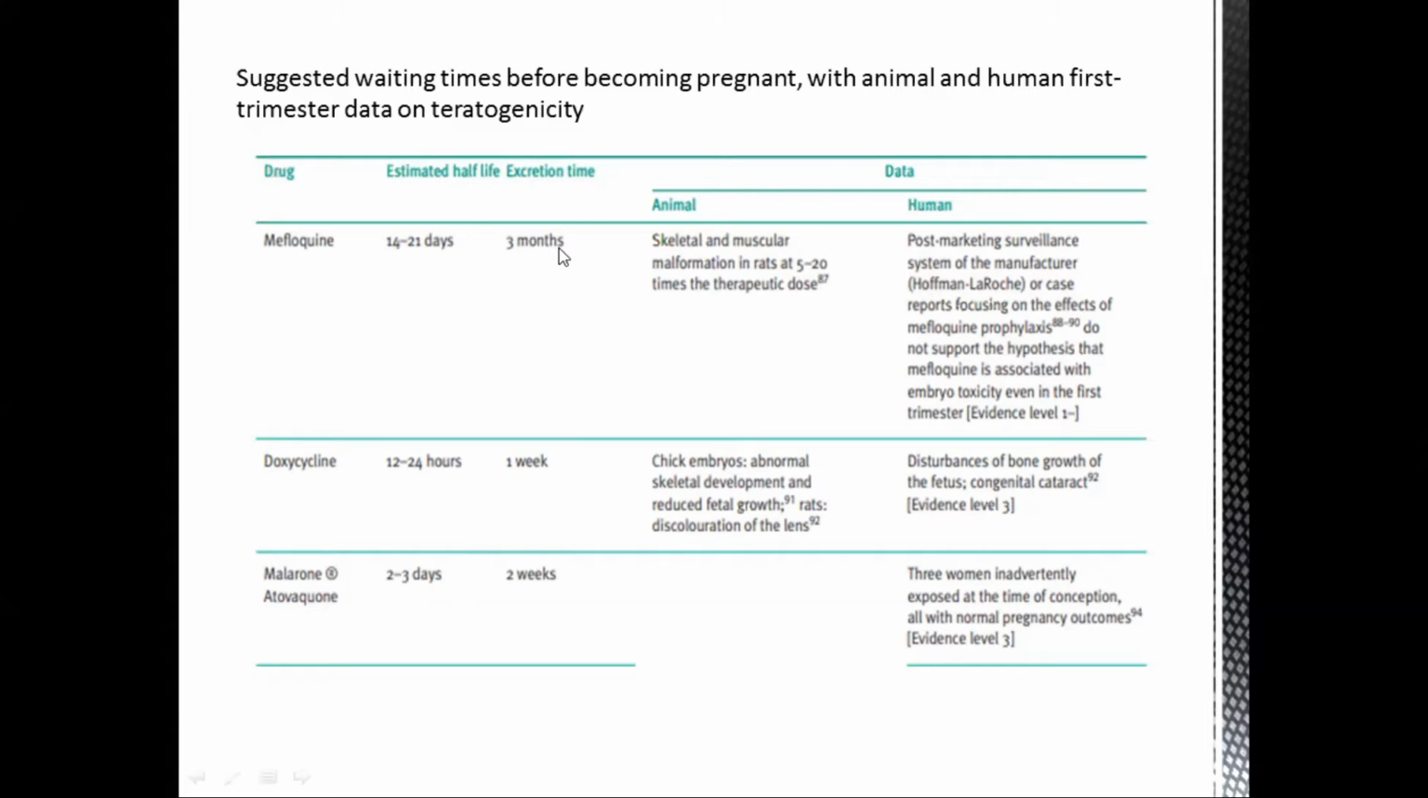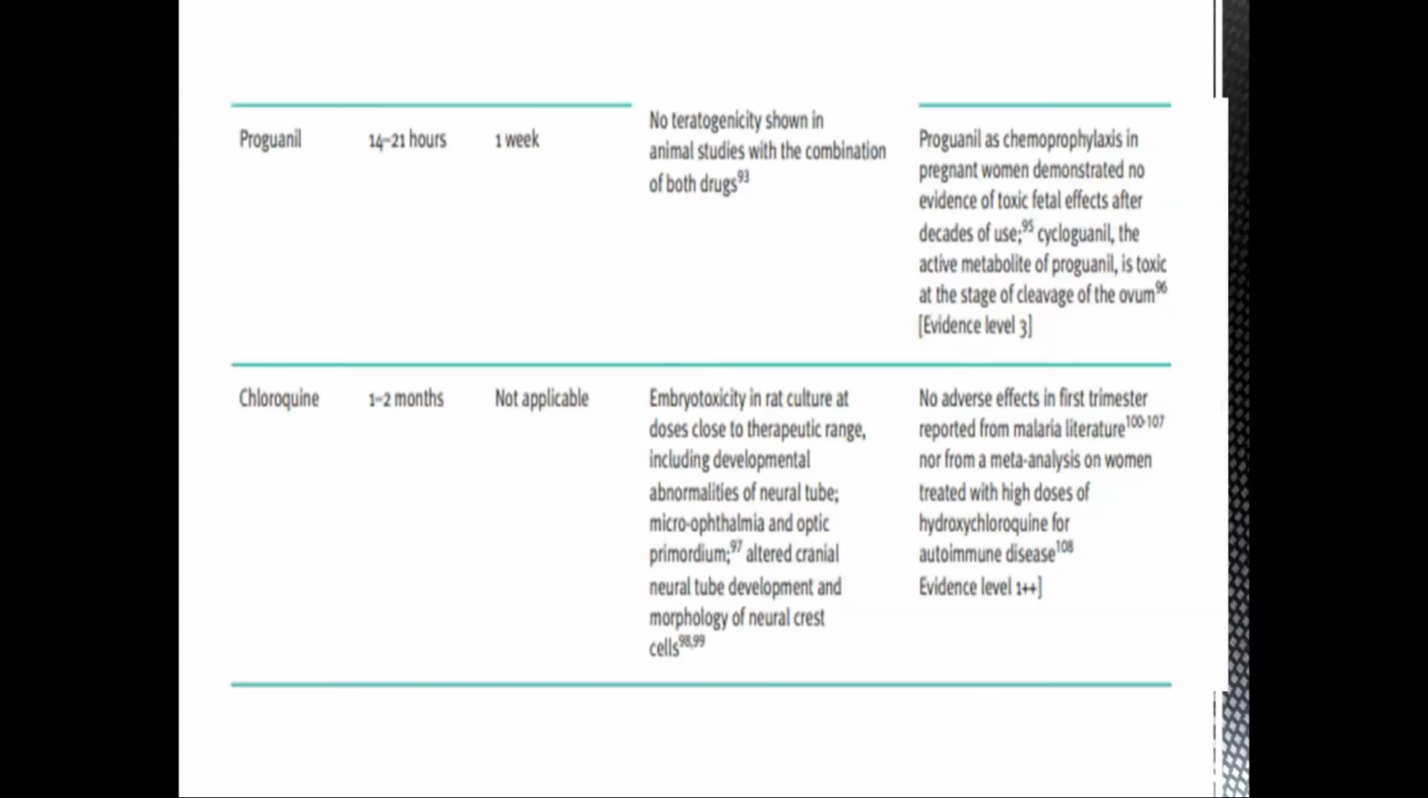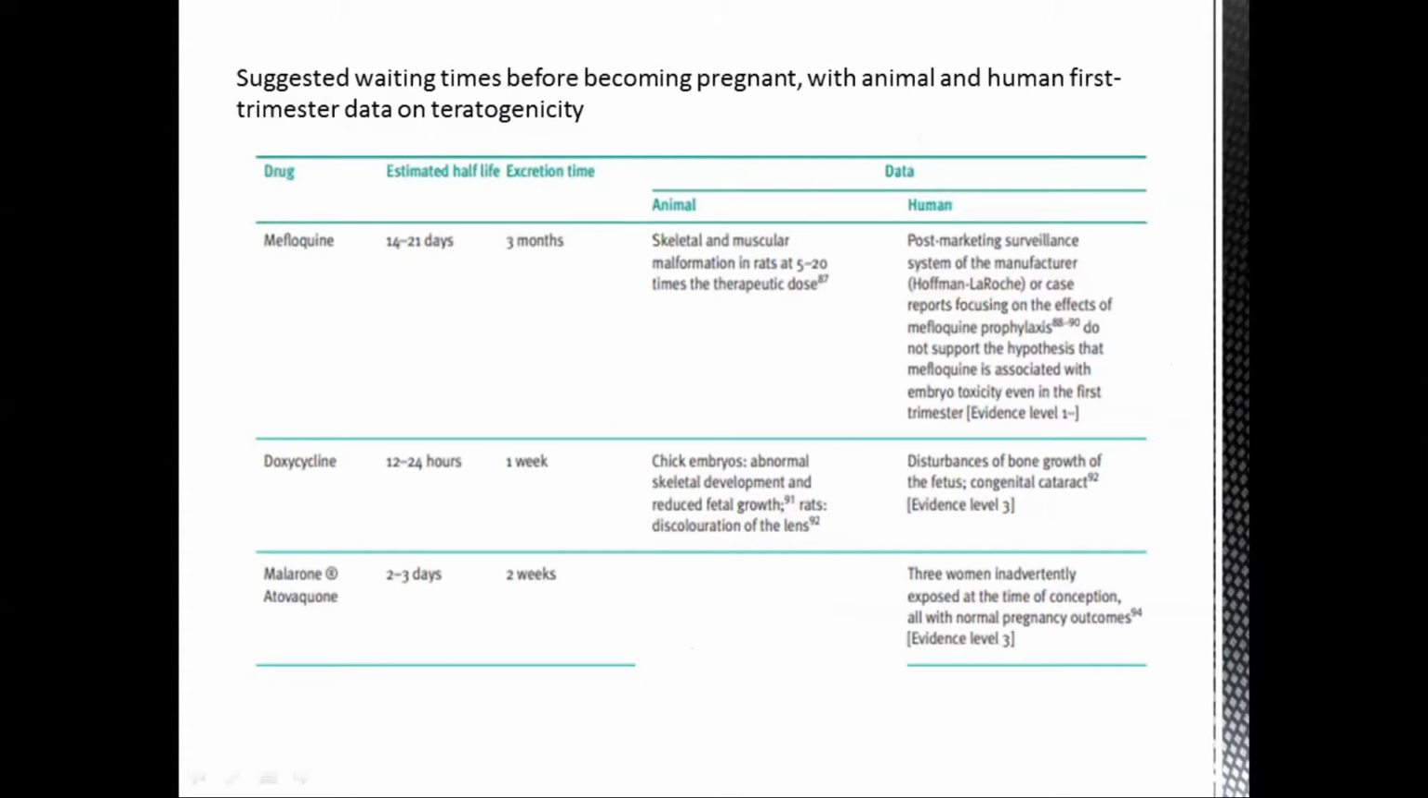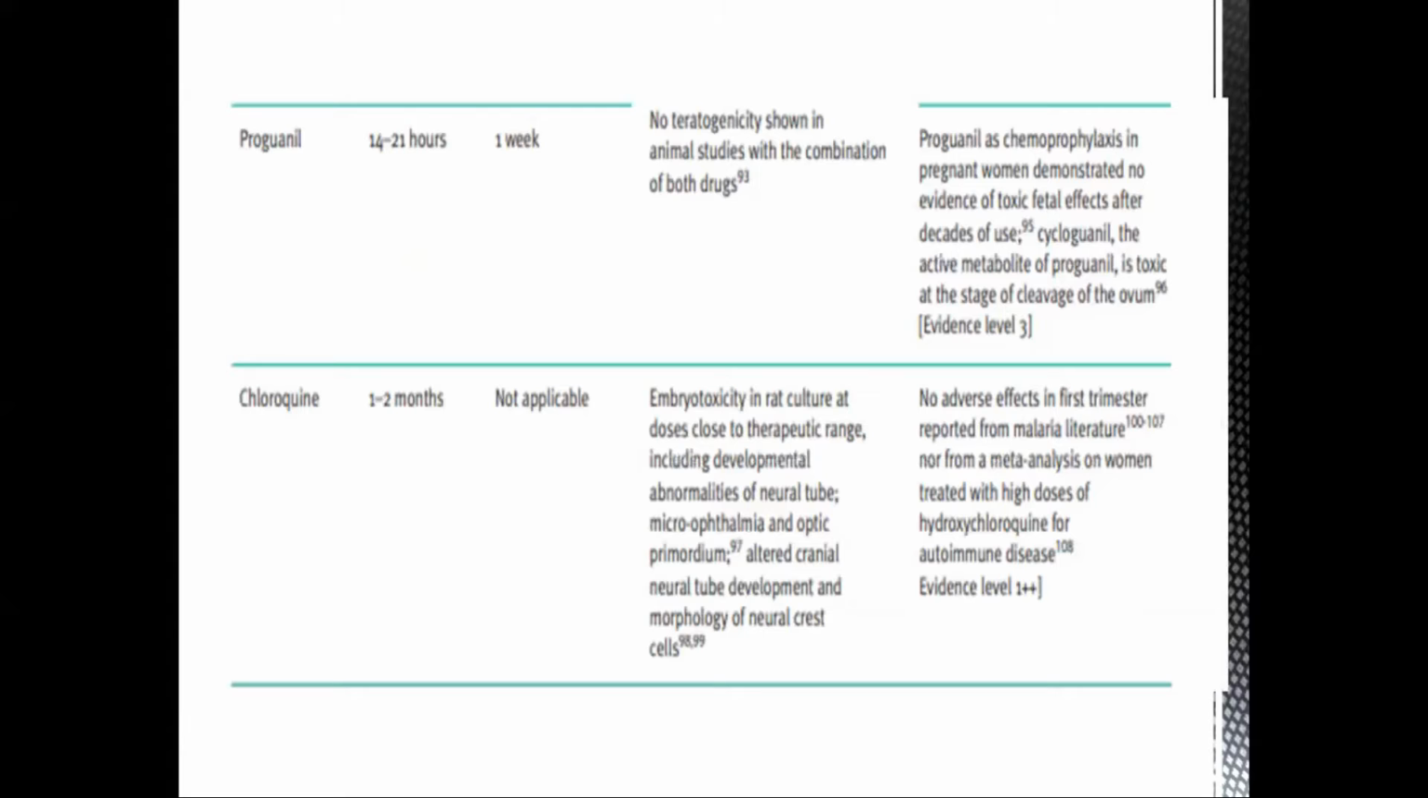And for mefloquine, it's not weeks, it's months. And for proguanil, that is again 1 week. So we can remember that there are 2 drugs, doxycycline and proguanil, that will take 1 week to be excreted from the body. And for chloroquine, there is no excretion time identified till now.